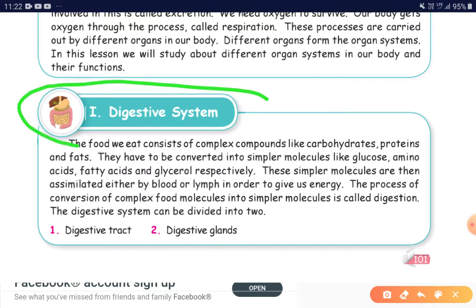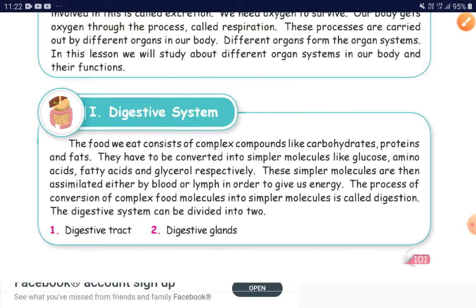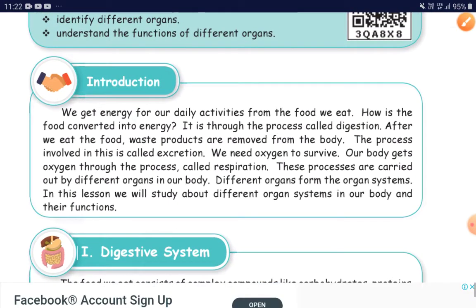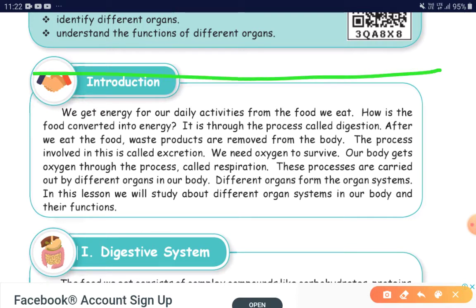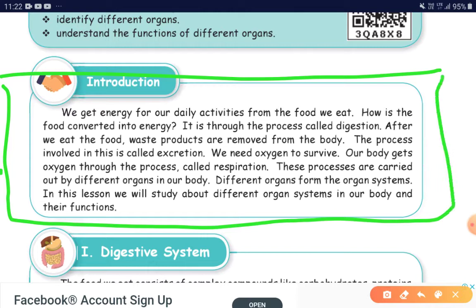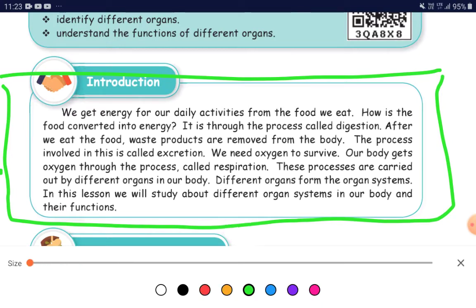Before that, in an introduction, we get energy for our daily activities from the food we eat. Food gives us energy. How is the food converted into energy? It is through the process called digestion. What is digestion? Food converted into energy. That is called digestion.